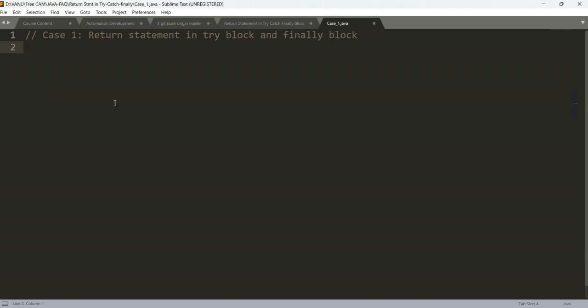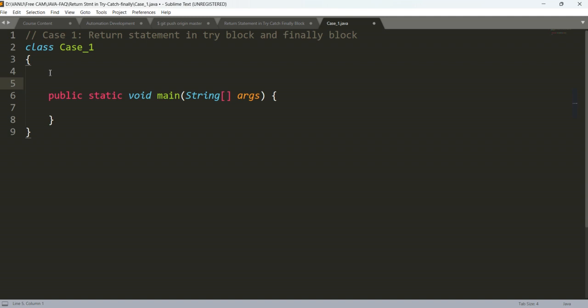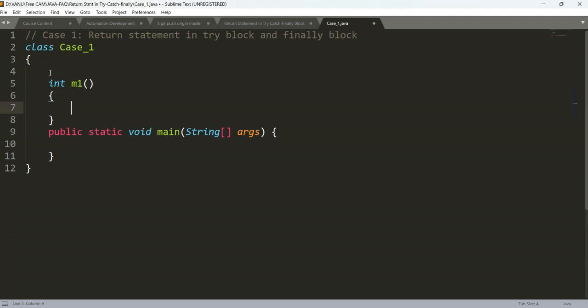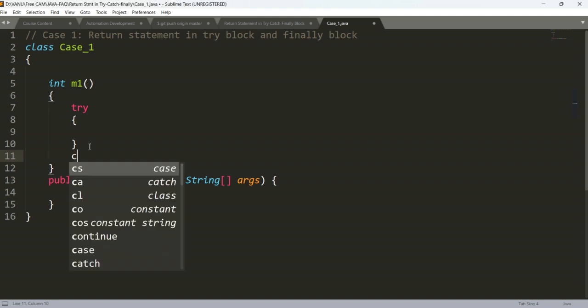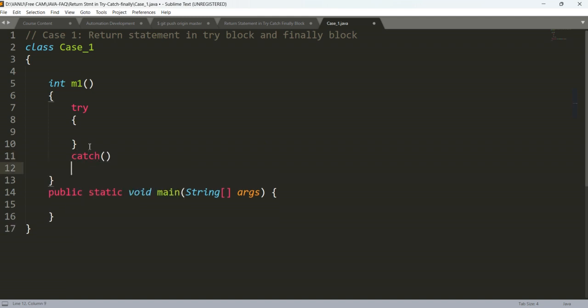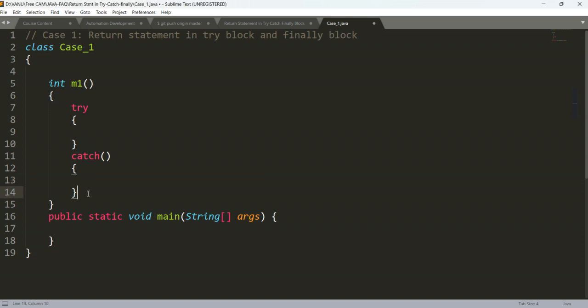We'll make one class. The class name is case underscore 1, as we have already saved this one. This is the class, and here the main method is there. Now we'll create one method, m1 is the method. And here we will discuss try, catch, and finally. Try is one of the blocks, and then catch is also one of the blocks, and finally itself is a block.